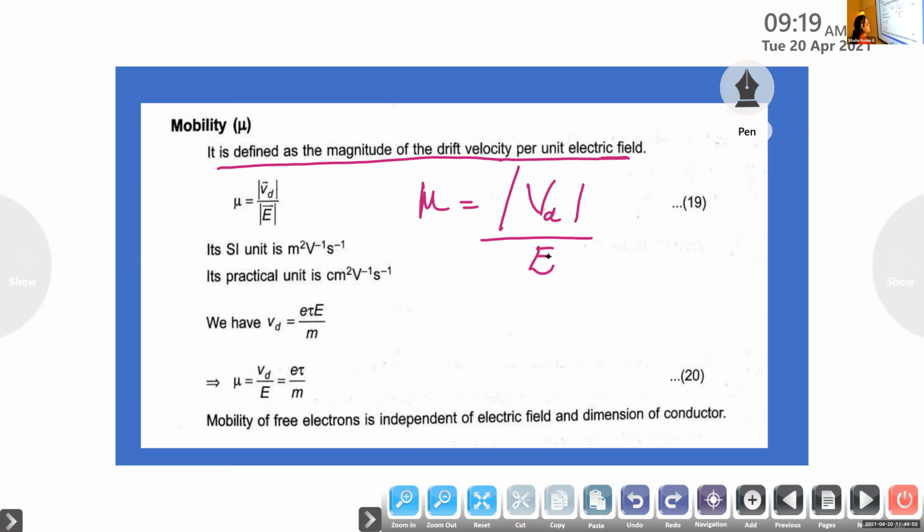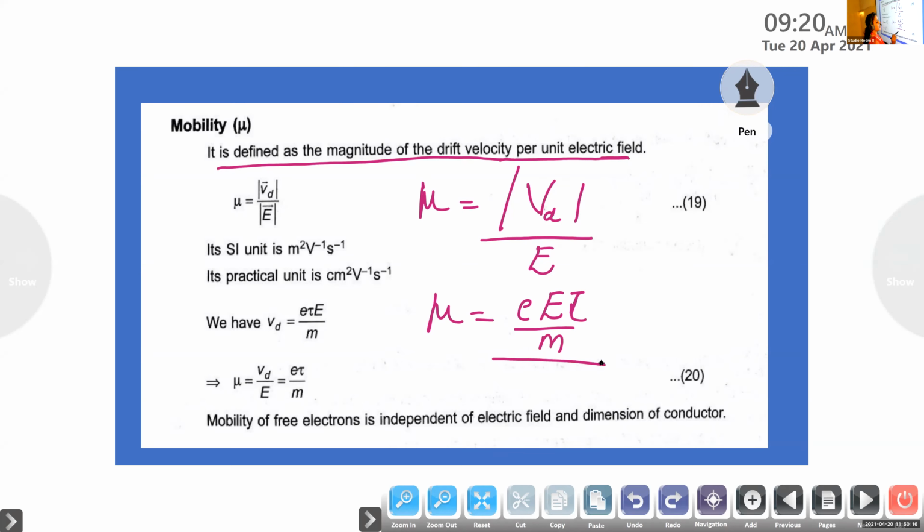So, mobility means it is the drift velocity acquired by the charge carrier in the presence of an electric field, or it is the magnitude of drift velocity per unit electric field. Then what is the equation for drift velocity? Vd is equal to small e, capital E, tau divided by m.